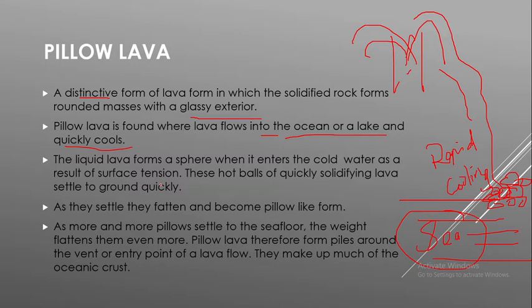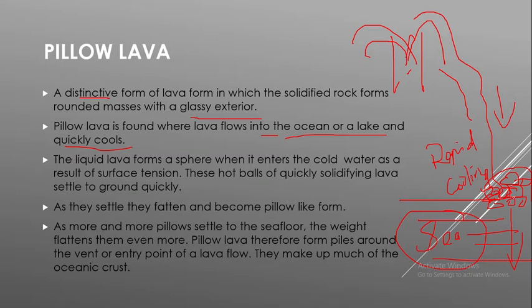So just imagine that this is actually a flowing medium, and if this flowing medium enters the water, what will happen? It will take a spherical shape, and suddenly it will be deposited on the ground. It will be deposited on the ground very quickly. Maybe inside the sea or in this premises you will be able to see this when it reaches. Okay, so that's another point. It will easily settle down. That's it.